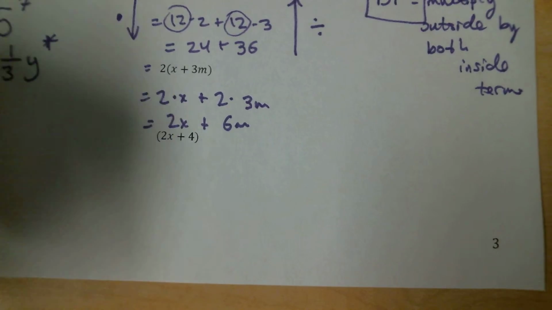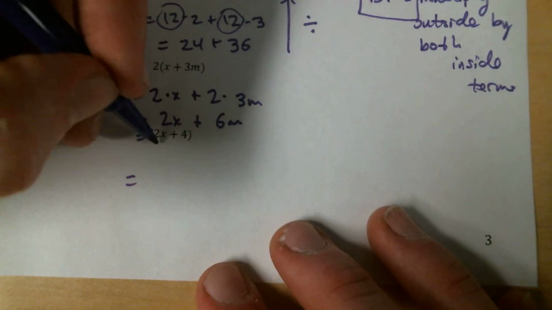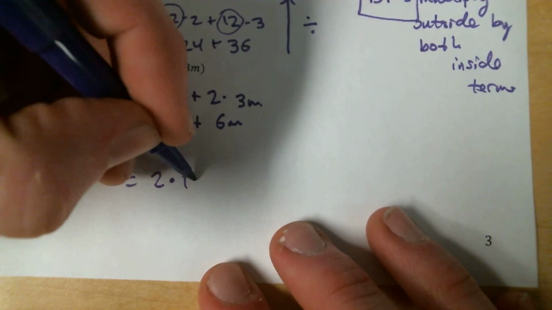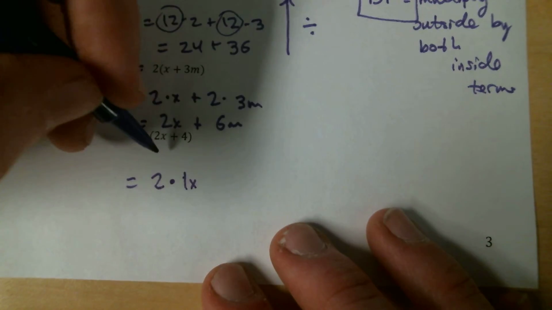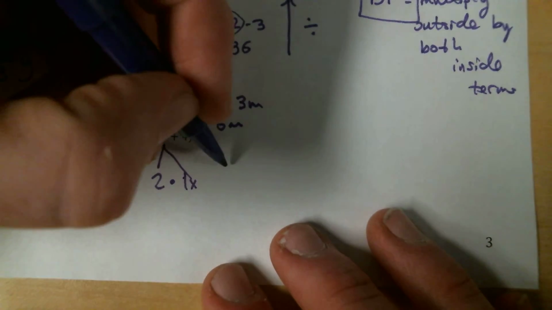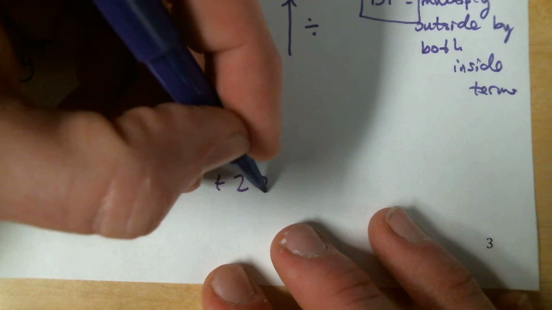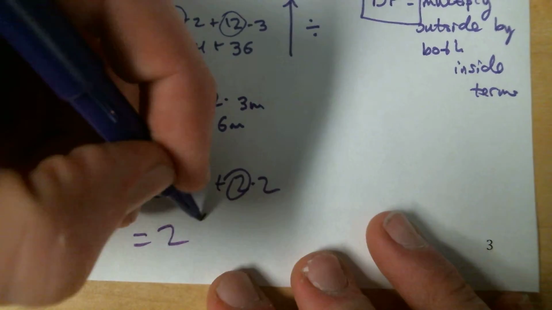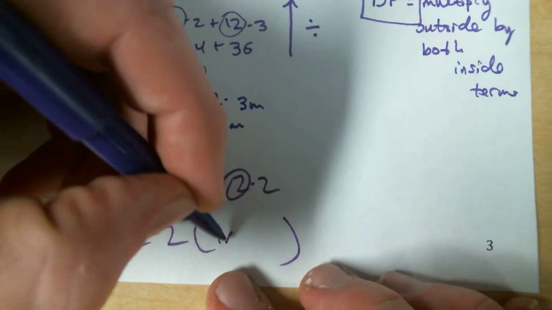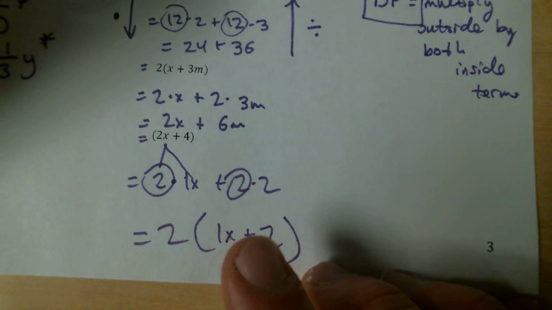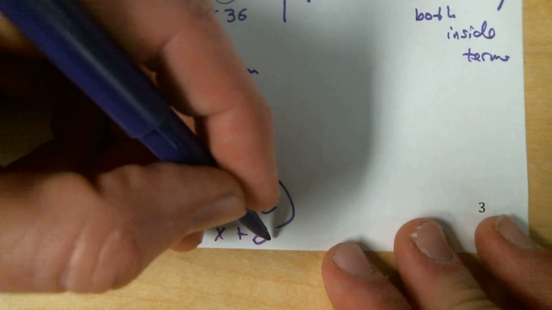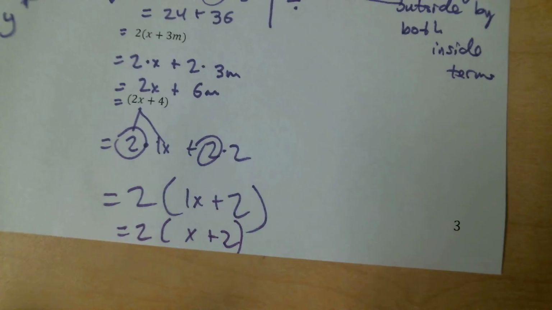It's 2x plus 4. So again, I've got to split things up here. 2x I can think of as 2 times 1x. I can break it apart, right? 2 and 1x. Let's break apart 4. So I can write 2 times 2. Where's the common number? 2. So 2 is on the outside. What's left on the inside? 1x plus 2. Or you could just have x plus 2. So you can have this right here. 2 times the quantity x plus 2.